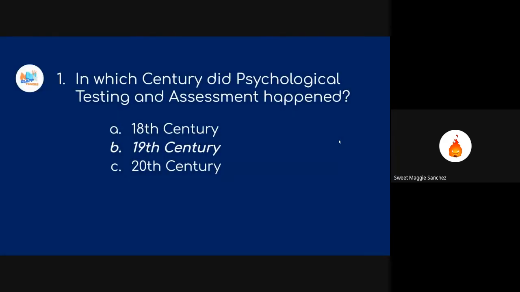Yay! So, we're now on to answers. Pasensya sa numbers. Tomorrow, I'll recheck. So, hold your papers and let's figure out why that's the answer. So for question 1, in which century did psychological testing and assessment happen? So it happened during the 19th century.